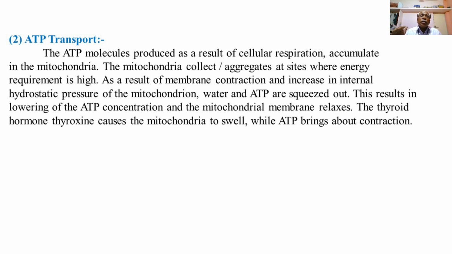As a result of membrane contraction and increase in internal hydrostatic pressure of the mitochondrion, water and ATP are released out, and this results in lowering of ATP concentration, and the mitochondrial membrane relaxes.